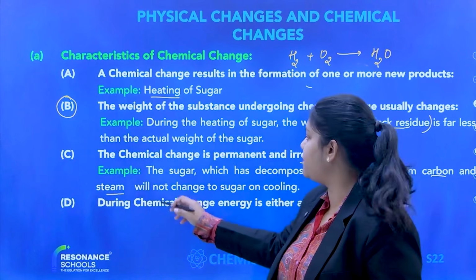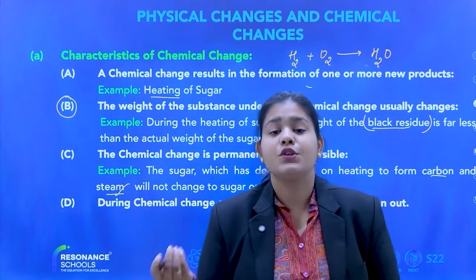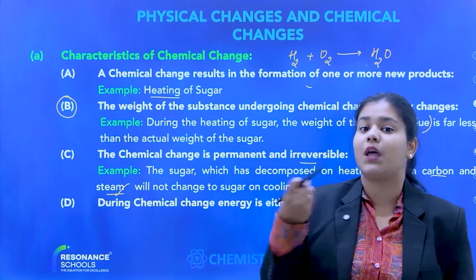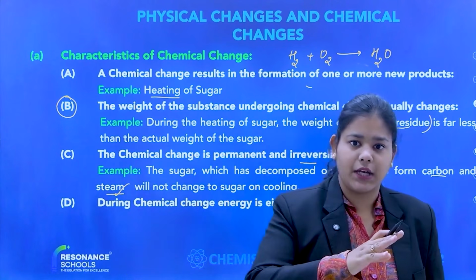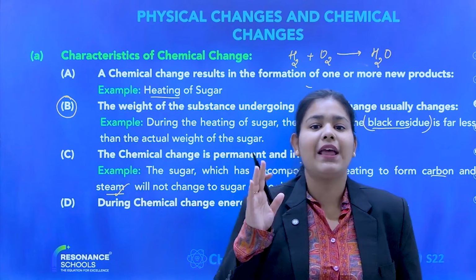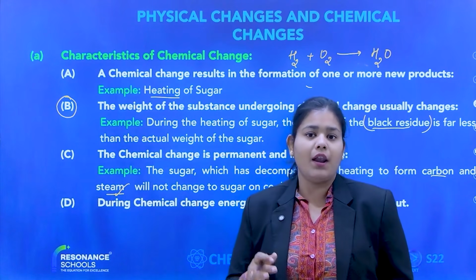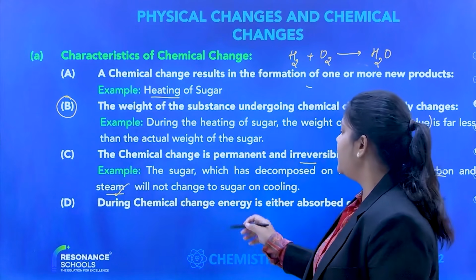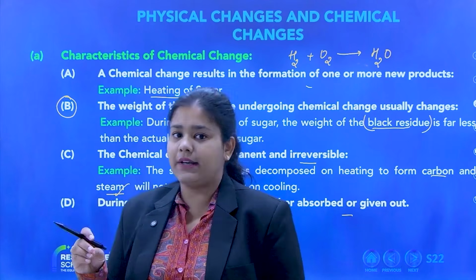H2O in gaseous form means steam, vapors. So when sugar has been converted to carbon and steam, it will not return to sugar form. It is an irreversible reaction, unlike the mixing of sugar and water, which is reversible. Okay, during chemical change, energy is absorbed or given out, so it is entirely different.